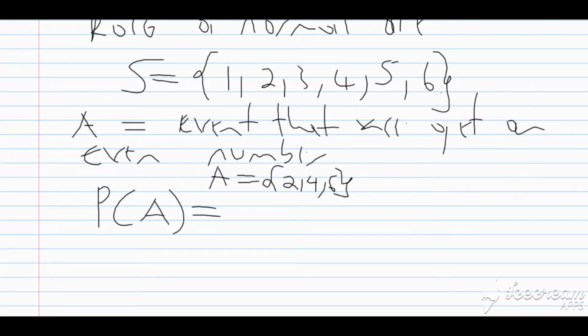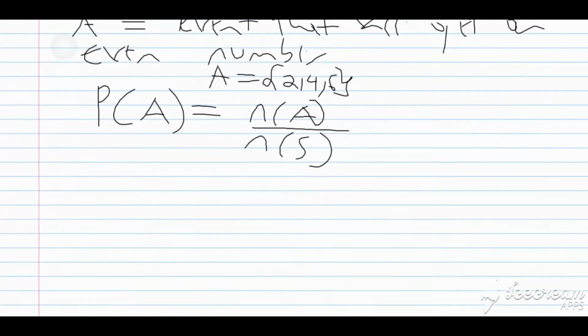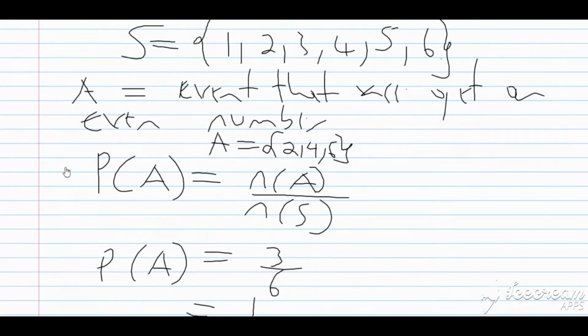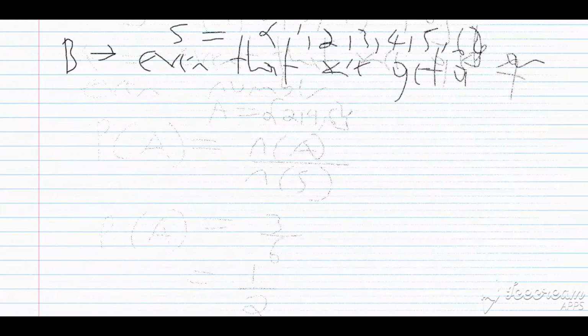So what's the probability of getting an even number? We're looking at the number of even numbers that we have here. So the number of elements in A over the number of elements in the sample space. So the probability of A would be equal, how many elements do I have in set A? Here I have 3. How many elements do I have in the sample space? There I have 6. So the probability of getting an even number would actually boil down to a half, because half the numbers on a die are even, and this makes sense logically.